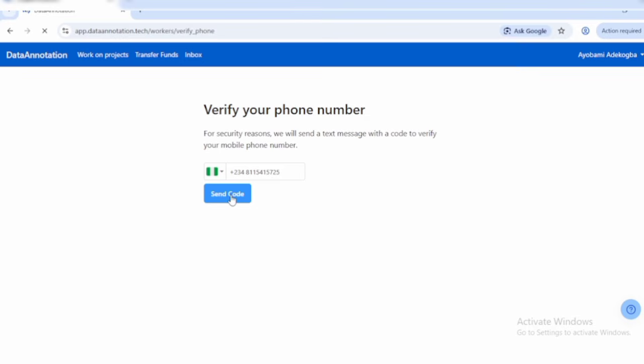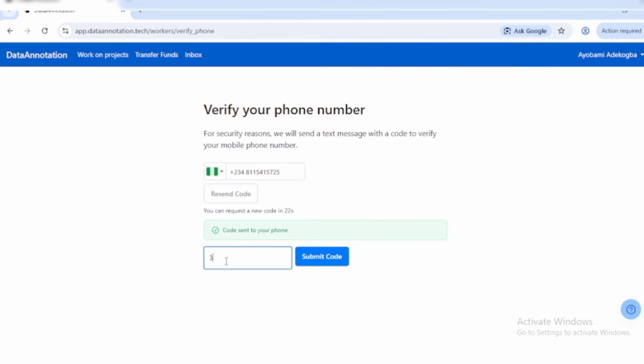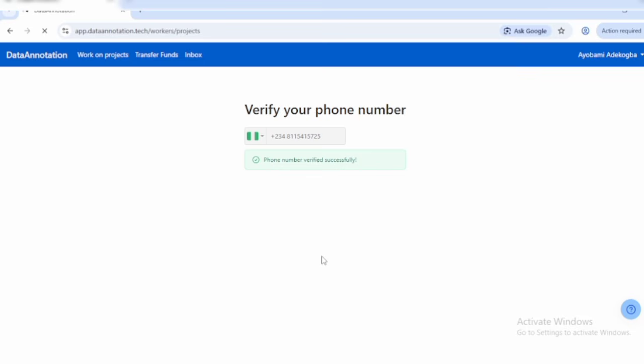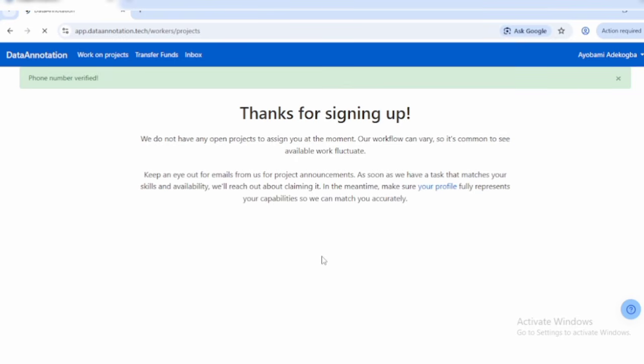Like I said, they are going to send a code. So I'll simply come here and enter the code right here. As you can see right now, phone number verified.